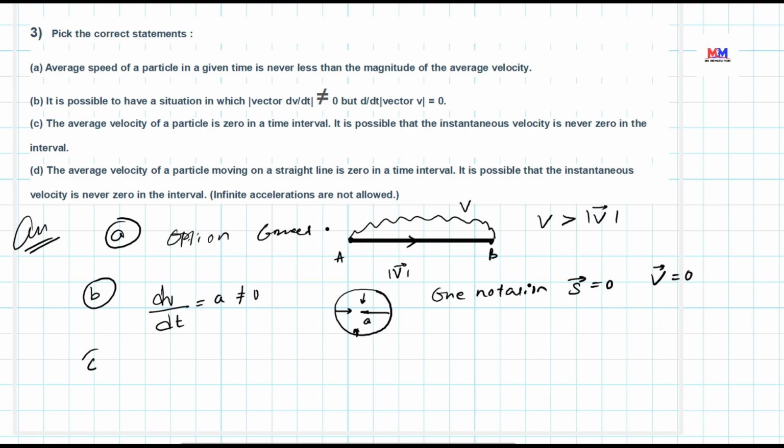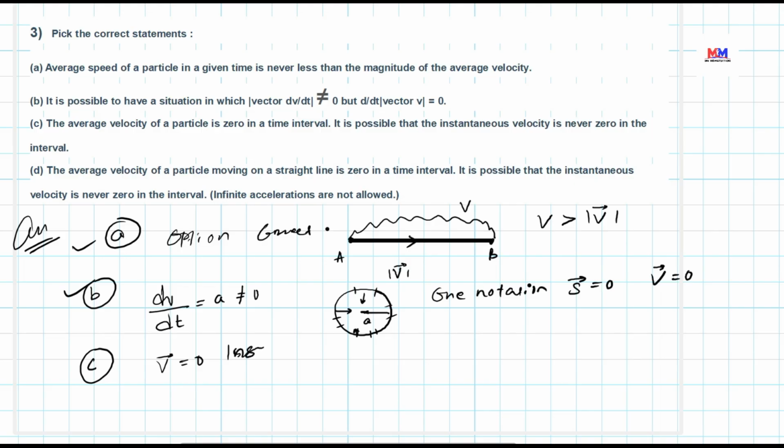So this is correct, this is also correct. In the third scenario, the average velocity of the particle is 0 in an interval. So when a body moves on a circular path, yes, average velocity is 0. And it is possible that instantaneous velocity is never 0. Yes, whatever be the instant, instantaneous velocity is never 0, because the particle moves with a constant speed.